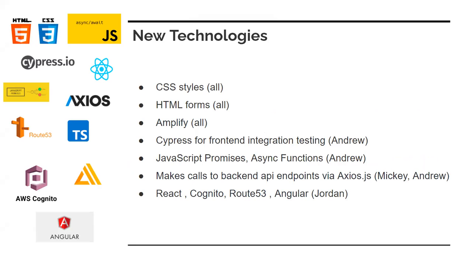AWS is like a hub which provides developers with all of the tools needed to quickly deploy an application seamlessly, with front end, back end, and database, with no experience with cloud needed. Other than Amplify, CSS, and HTML, which we all use to configure our front end, each of us learned to use a different set of technology. So we will be sharing our personal experience with the technology that we learned.